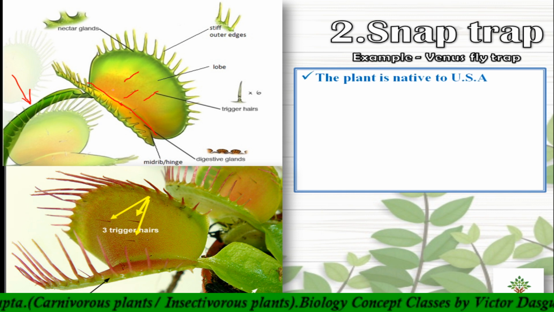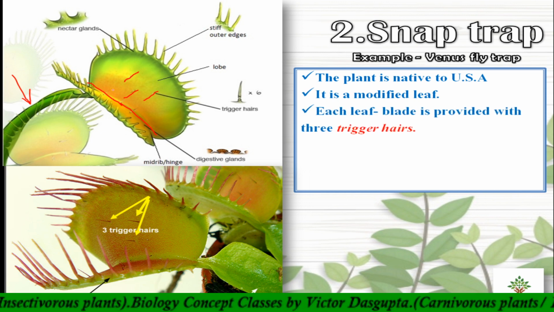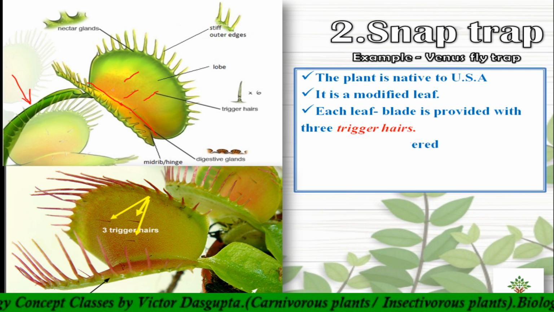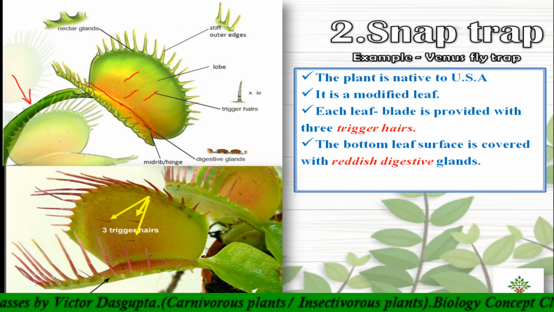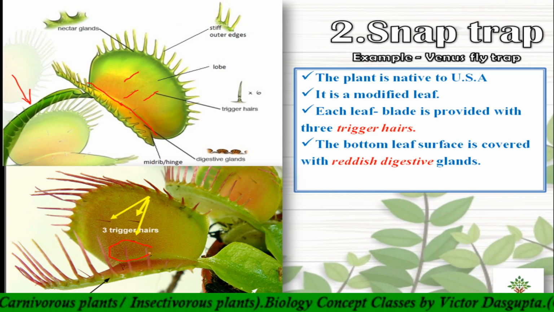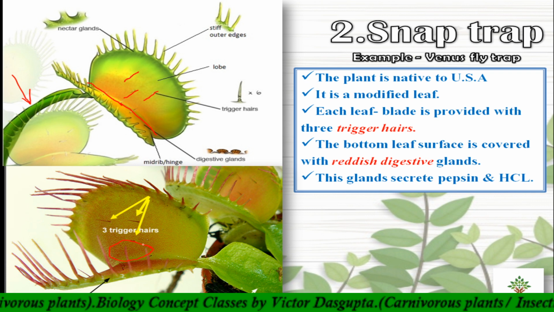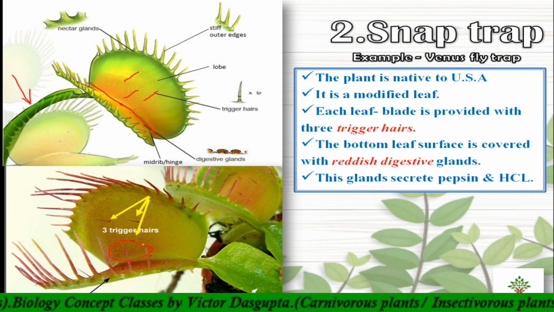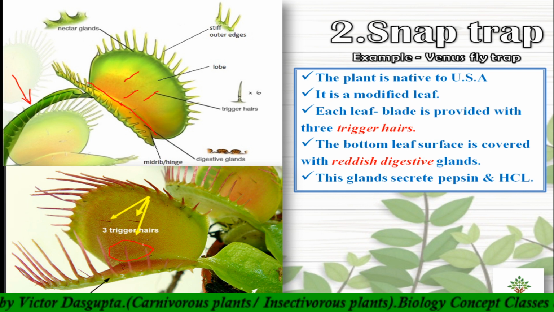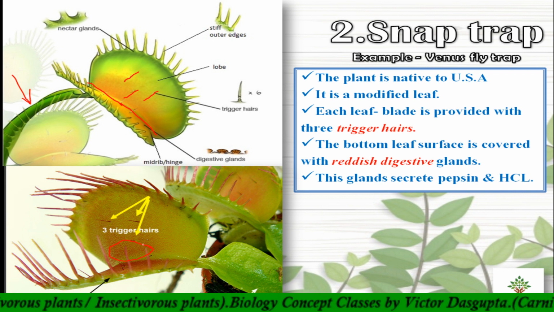So basically it is native to the USA and is a modified leaf. I have told you that all of these are modified leaves only. In each blade there are 3 trigger hairs, so a total of 6 trigger hairs will be there. Then in the bottom you can see the reddish color, these red spots. Red spots are nothing else but the digestive glands, which secrete pepsin and HCl. Pepsin is a proteolytic enzyme which digests protein to produce amino acids, and HCl, we know, is an inorganic and highly concentrated acid which can easily dissolve living materials.